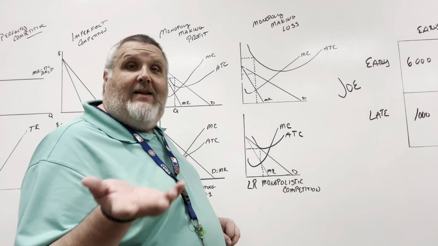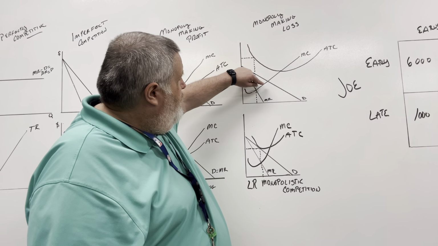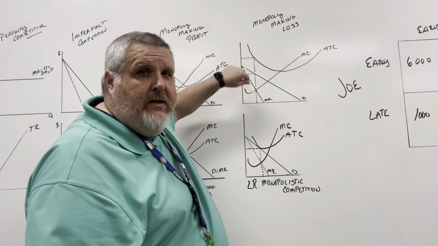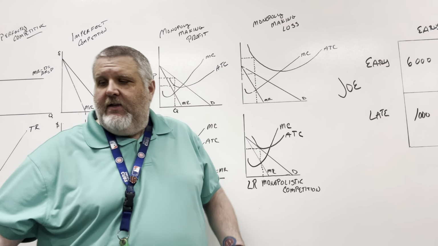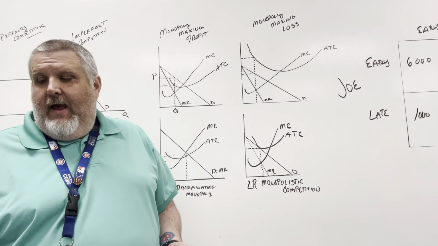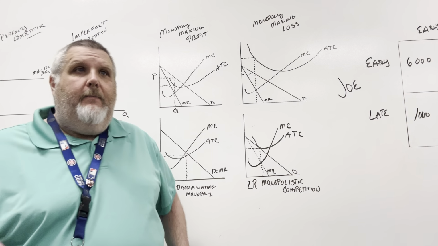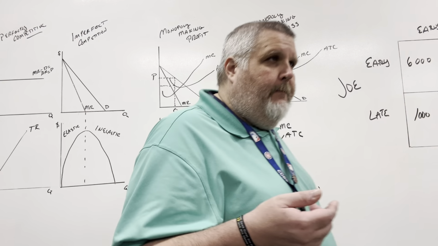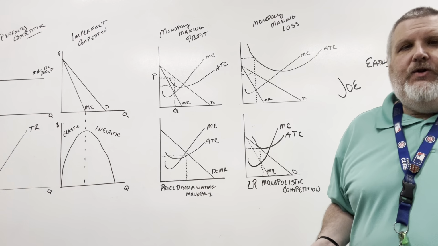And then the last thing that we want to look at is right here. We could have been producing that, right? And so that's going to be dead weight loss, okay? So that's just kind of quick, our monopolies and how they are a little bit different than perfect competition, okay? We have one more monopoly curve that we do care about here.